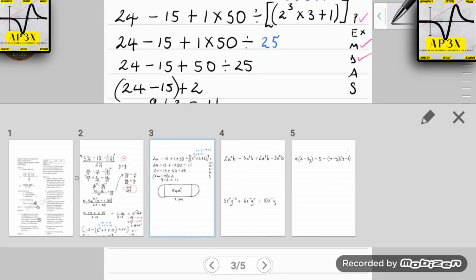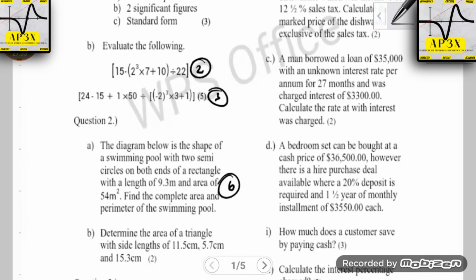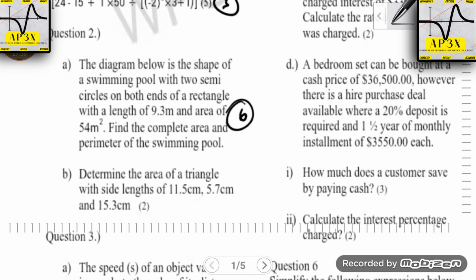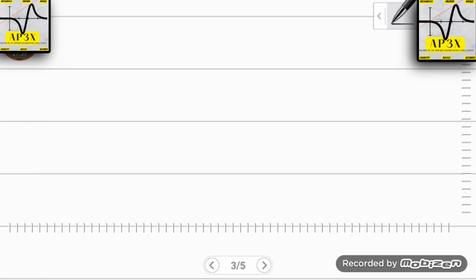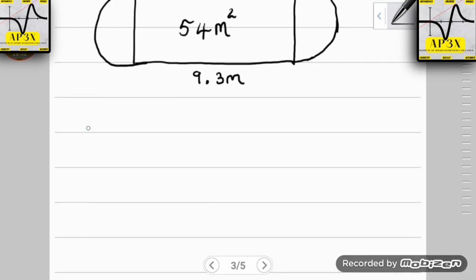Now, the very first thing that I really encourage students to do is to find the clue in the question. Find the clue. And the clue in starting this question is the mere fact that they mention that the rectangle has an area of 54 square meters. The mere fact that they mention rectangle and area tells me that I will need to write down the area of the rectangle formula. So I would start off by saying A is equal to length multiplied by width. That's the first thing you need to do.